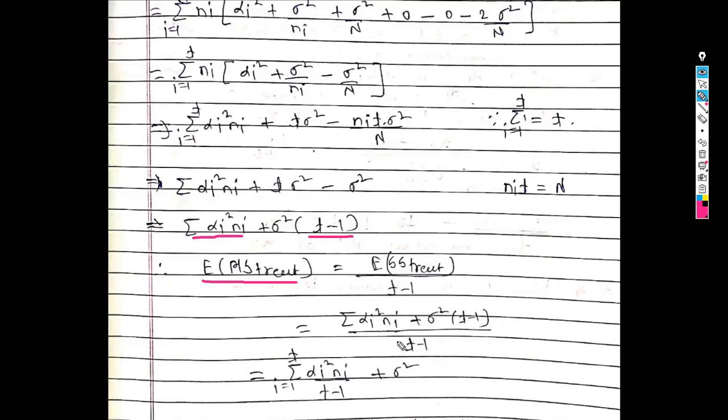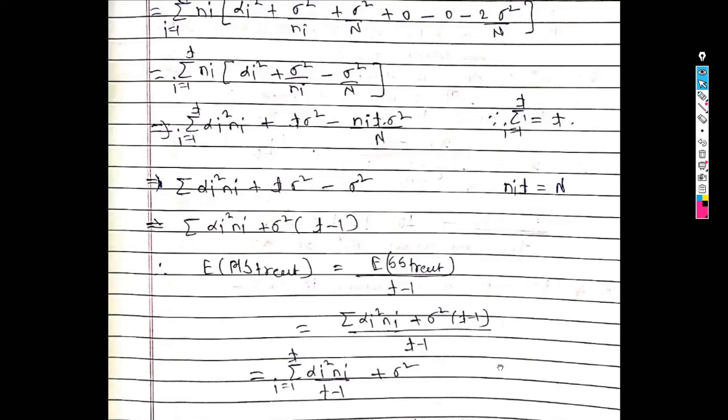So separate this denominator. We get summation alpha I square into ni upon t minus 1 plus sigma square. So in this way we get the expected value for mean sum of square due to treatment, and it is summation alpha I square into ni upon t minus 1 plus sigma square.